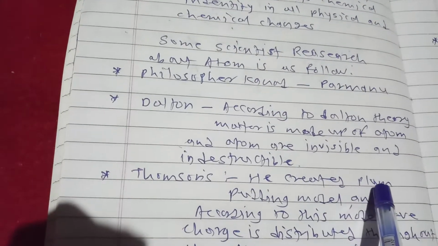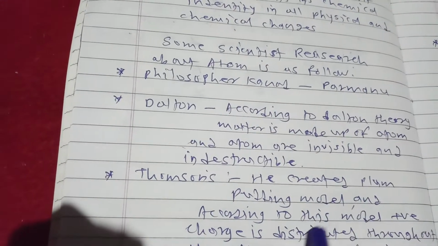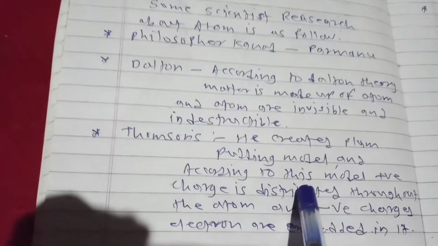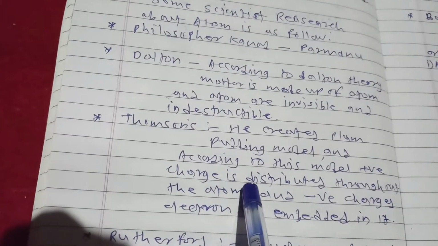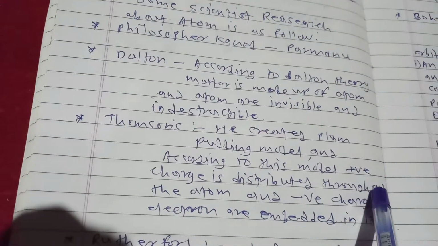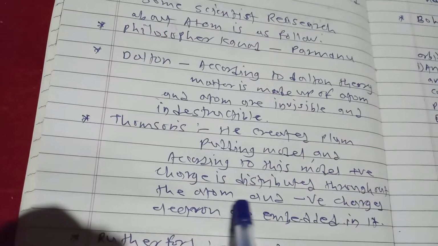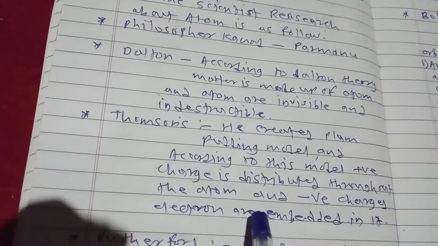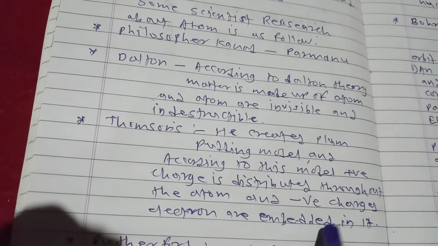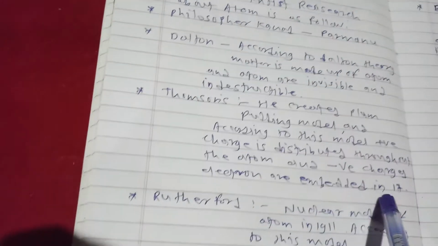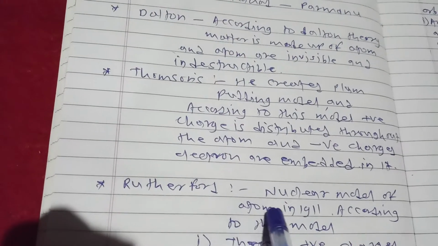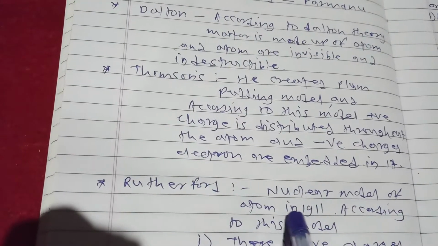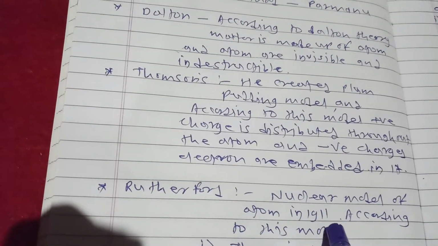He created the plum pudding model, and according to this model, positive charge is distributed throughout the atom and negative charge electrons are embedded in it. Then the next scientist is Rutherford. Nuclear model of atom, in 1911.